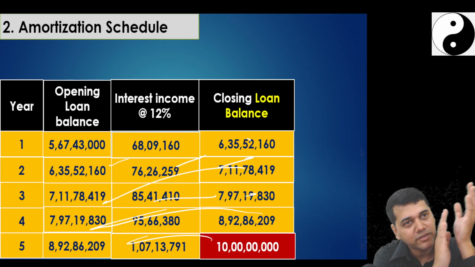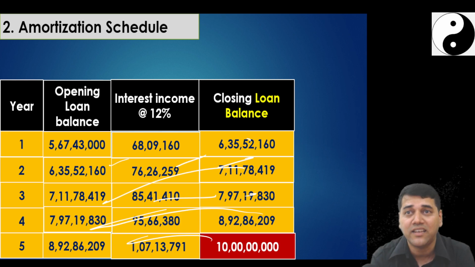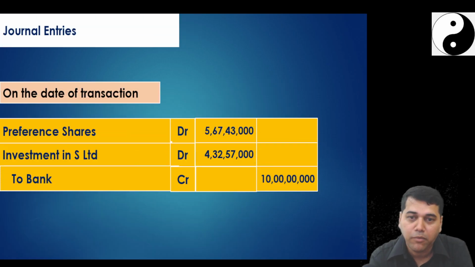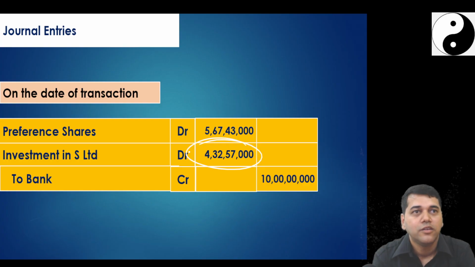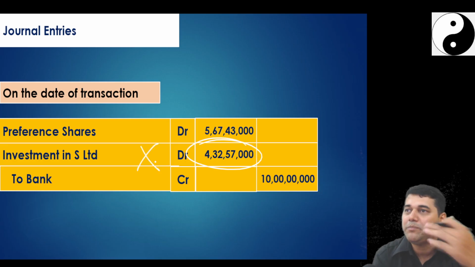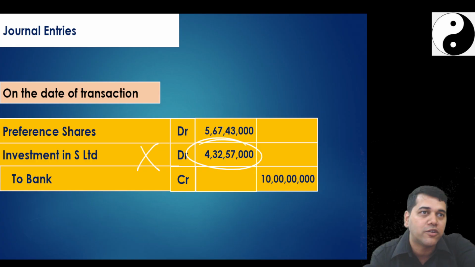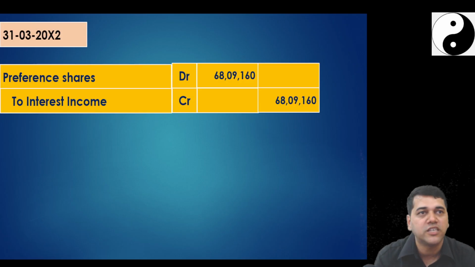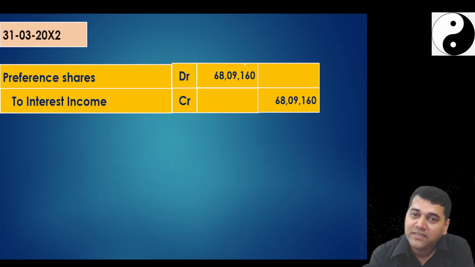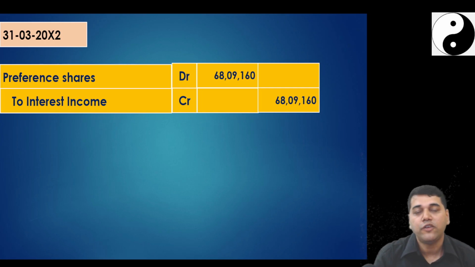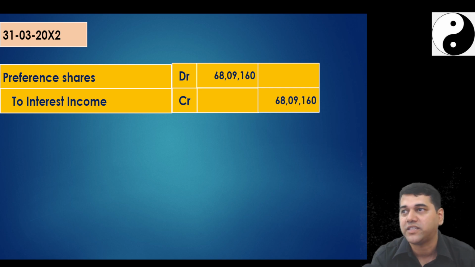I'm telling you, this question and the security deposit question are exactly the same, except that in the security deposit, this particular amount you are going to spread and expense over 5 years. In this question, this amount is not being expensed because it's a parent investing in a subsidiary. Otherwise, you will pass the same entry, preference shares to interest income, every year, so that this 5.67 crores at the beginning is going to turn out to be 10 crore, and you will pass the last entry, bank account debit to preference shares.